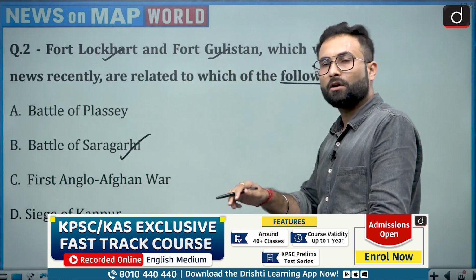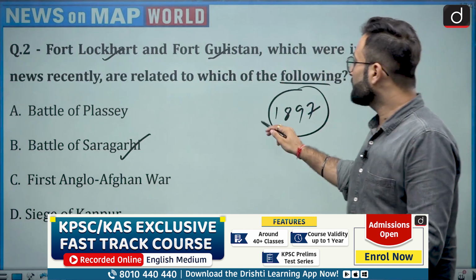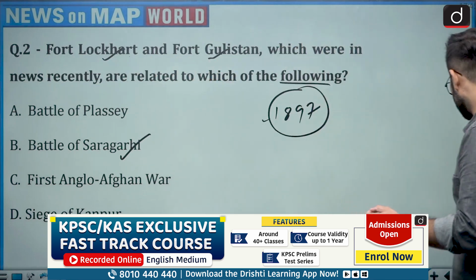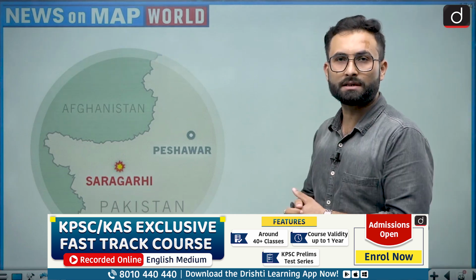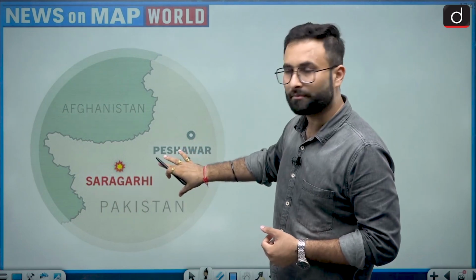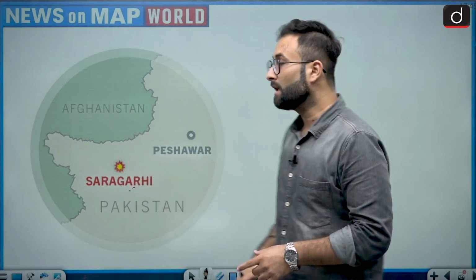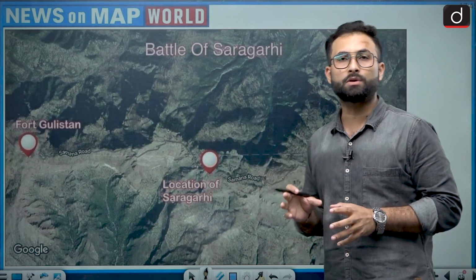Okay, so the Battle of Saragarhi happened in 1897. Recently it was in the news, and Fort Lockhart and Fort Gulistan are basically strategic locations which were there back in the time of the Britishers. Now, if you look at Saragarhi's location, that is in Pakistan. On one side, over here in the west, we have Afghanistan, and it is located in Pakistan. In this particular map you will understand how strategic it was.